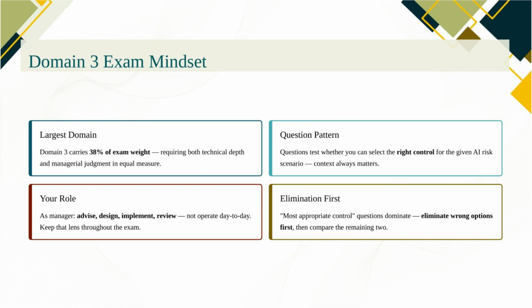Technical controls answer technical risks. Governance controls answer governance failures. Don't apply a technical control to a governance problem, and don't apply a governance control to a technical vulnerability. Match the control type to the risk type. That's the core discipline Domain 3 tests.